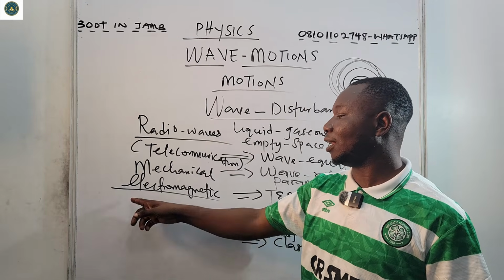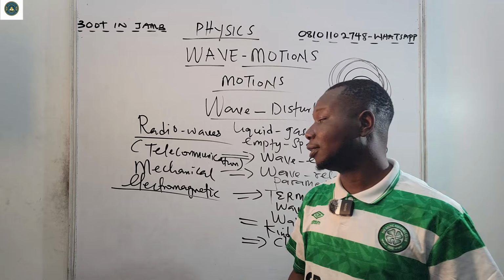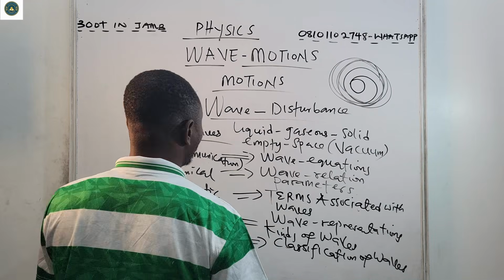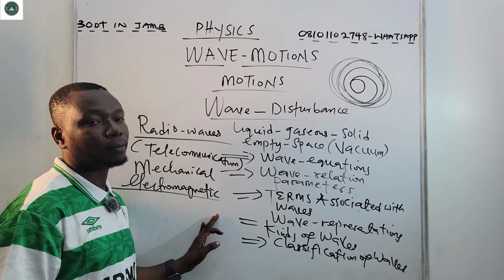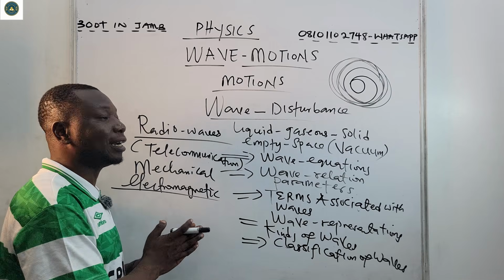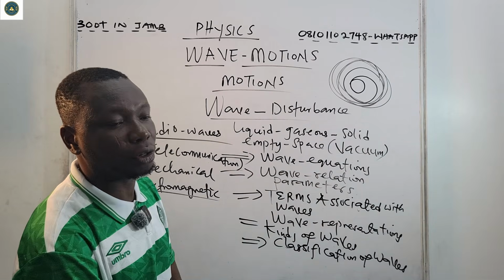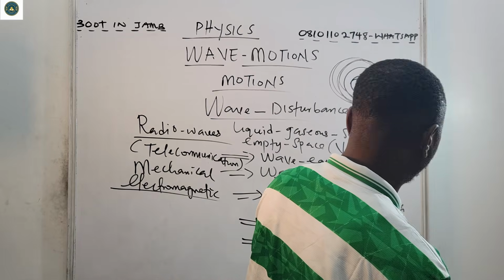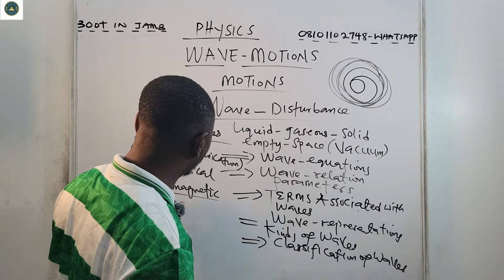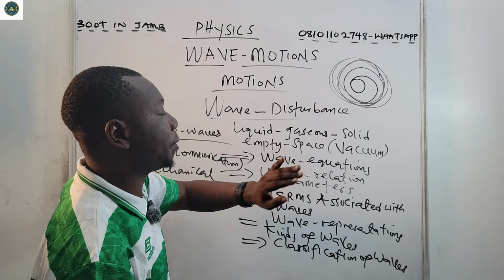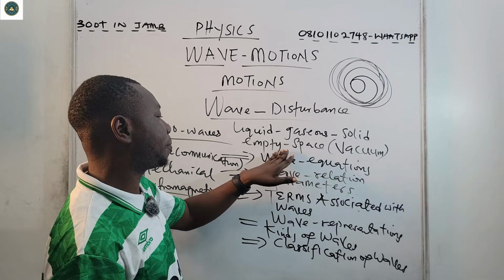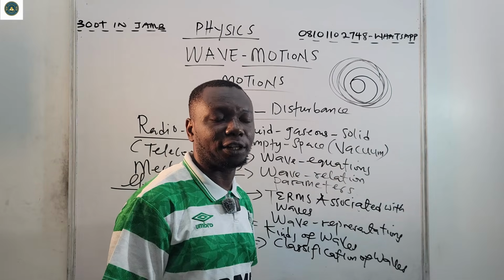Now, when it comes to electromagnetic waves, that means there's presence of electric and magnetic fields. That's why you call them electromagnetic waves. In the case of electromagnetic waves, they do not require any material medium for their propagation. So these waves move in empty space, and that is called the vacuum.